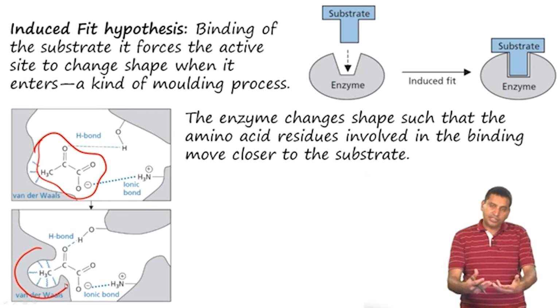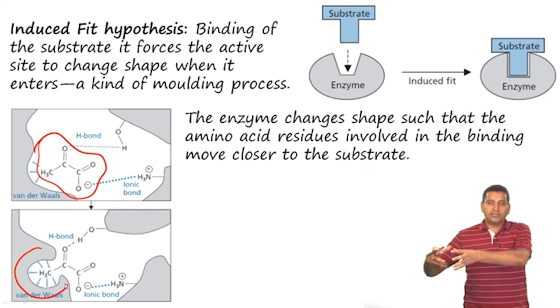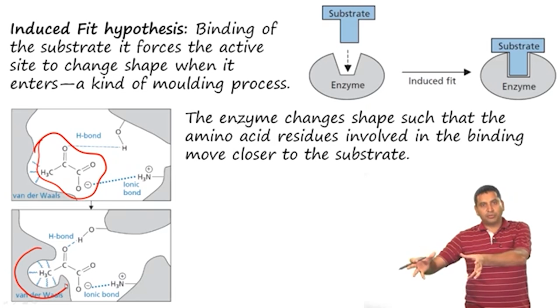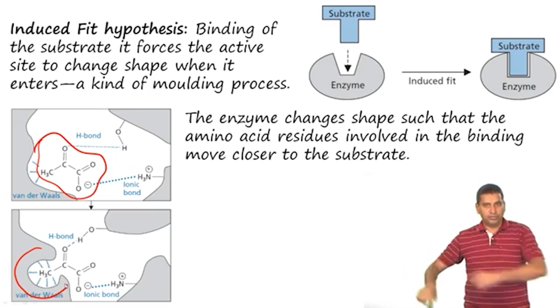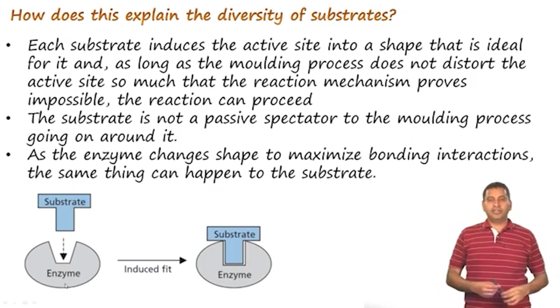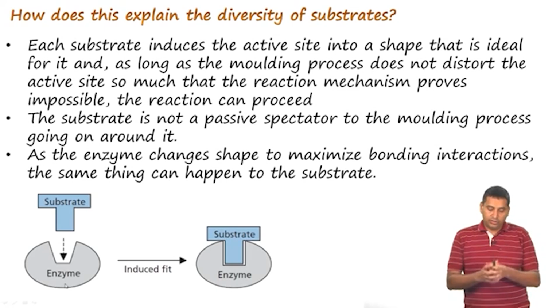So, this helps us understand why an enzyme can catalyze reactions with a number of substrates which do not necessarily have the same structural features. Now, each substrate changes the active site into a shape that is ideal for it. Okay.